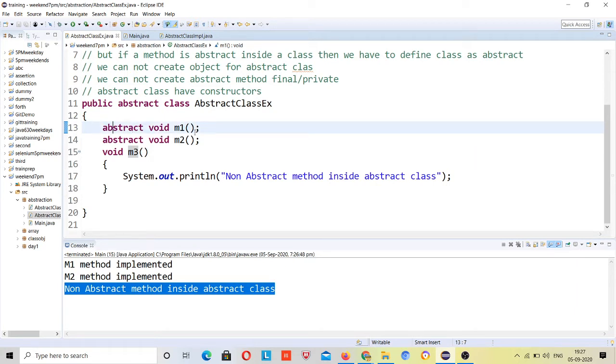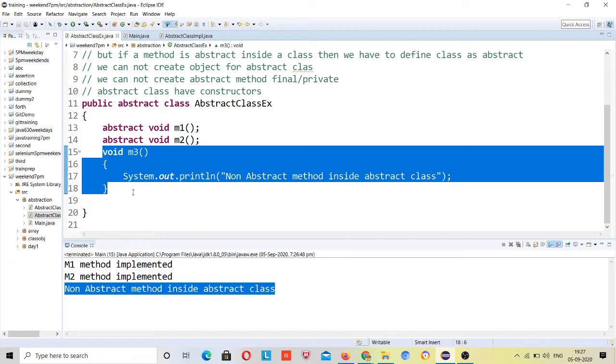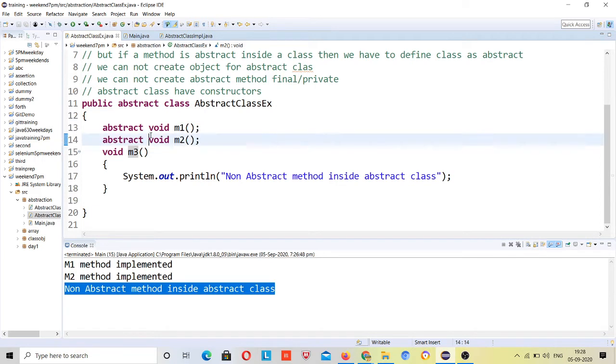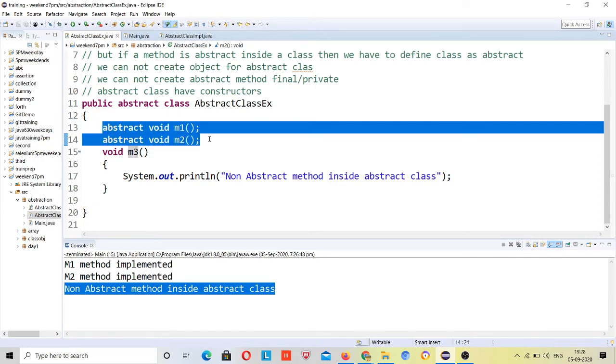So if you are implementing this M1 and M2 method, these methods will no more be abstract, right? So abstract class means you can have or cannot have the abstract methods. M3 method I have defined as non-abstract, and both of these two methods are abstract. So these are two methods which are present in your abstract class, right? I have defined these methods as abstract, right? So what does it mean? Every child class will have its own implementation to follow.